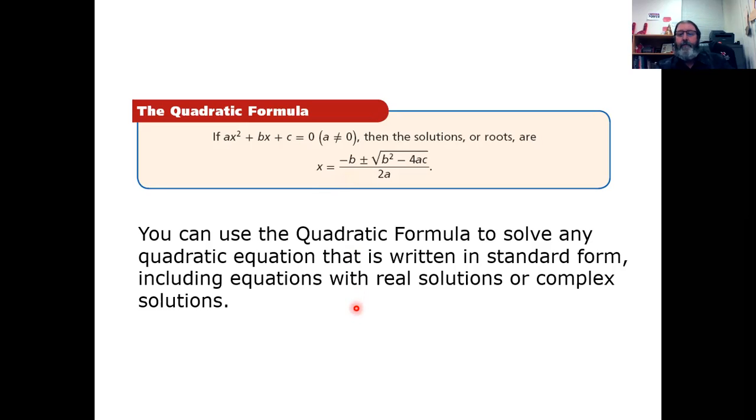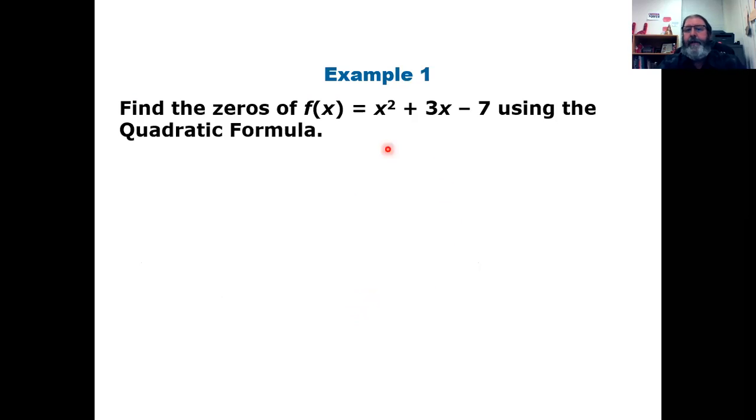All right, so we've got to know how to use the quadratic formula. I want to walk you through some examples today for using it. Okay, here's the first one. I have this function, f of x equals x squared plus 3x minus 7. The first thing I ask myself is, is this in standard form? I have x squared, the ax squared; 3x, the bx; and minus 7, my c. So it looks good. It's in function form, so I'm going to rewrite it as an equation and set it equal to 0. So now I have my equation, x squared plus 3x minus 7 equals 0.